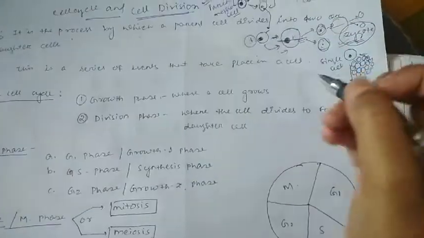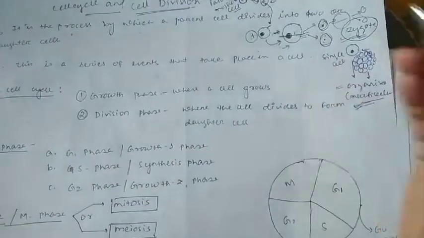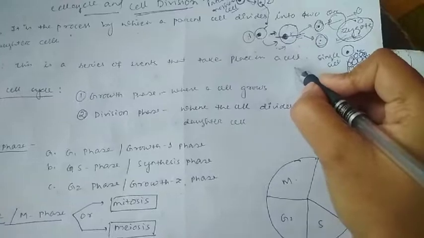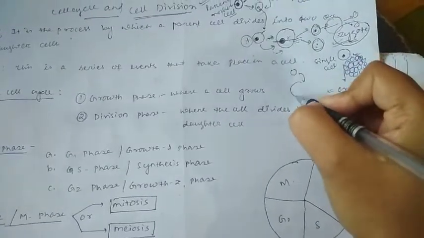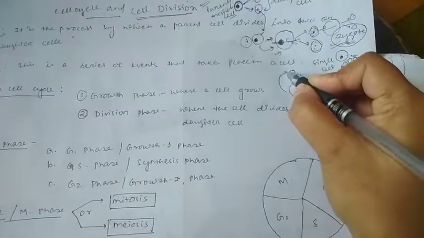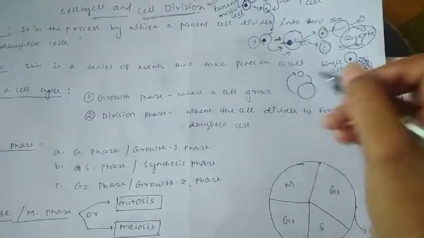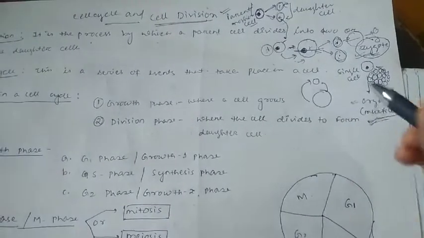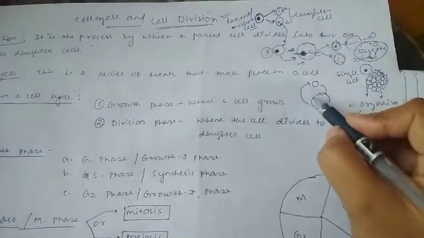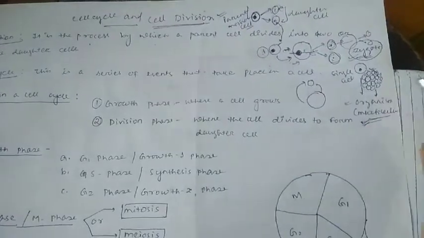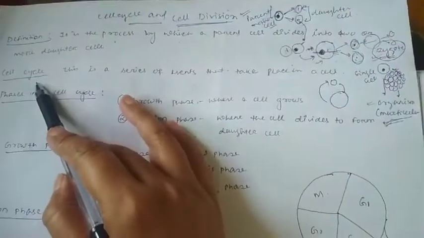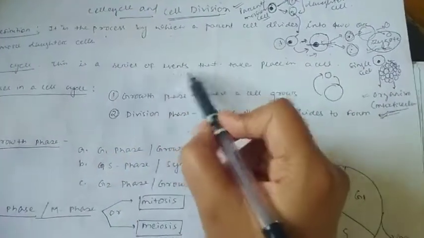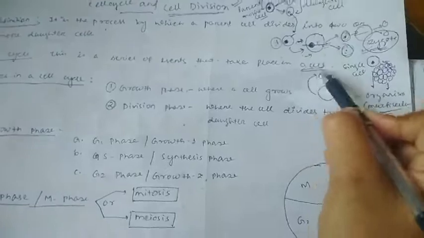So if we say this one is a cyclical event, what is a cyclical event? Actually, a particular event repeats itself. How is it repeating itself? A cell is forming, after that it is growing in size, again it is dividing, right? So this is a cyclical event. This is called the cell cycle. The cycle of this particular cell is called the cell cycle, and it is seen in every cell of humans, of any eukaryote you can talk about. Okay, so what is a cell cycle? Actually, this is a series of events that take place in a cell.